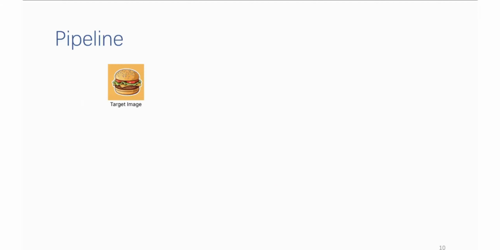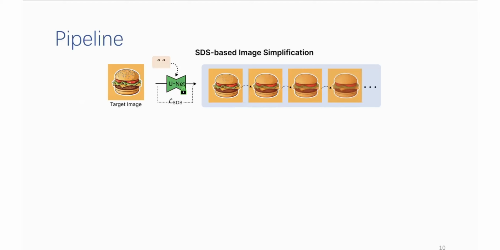Specifically, given the target image, we propose SDS-based image simplification to generate a sequence of simplified images. Then we apply semantic segmentation and layering to get its masks.